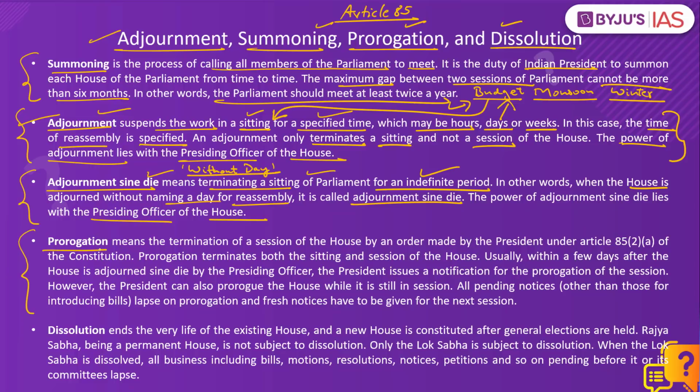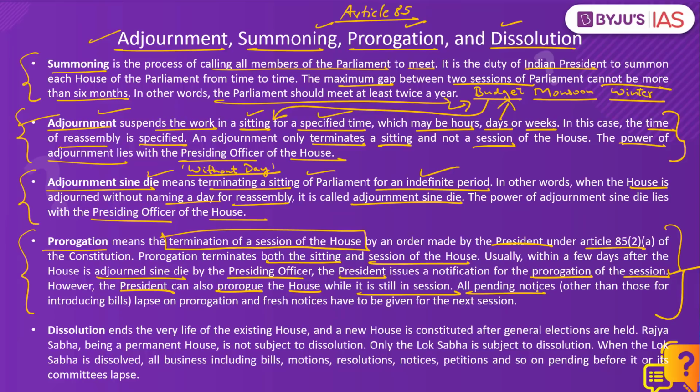Next comes prorogation under Article 85, and under this, the session of the house itself is terminated by the president. Prorogation basically terminates both the sitting and the session of the house, and usually after the house is adjourned sine die by the presiding officer, the president issues a notification for the prorogation of the entire session. However, the president can also prorogue the house while it is still in session. When a particular session of the house is prorogued, then all the pending notices, other than those related to introduction of bills, lapse, and fresh notices will have to be issued for the next session.